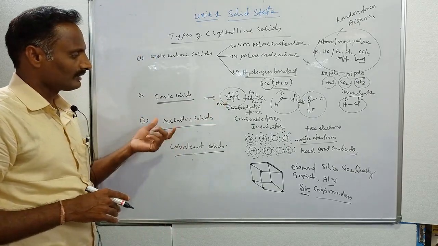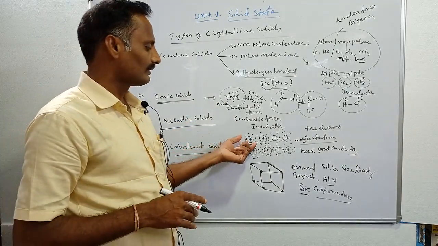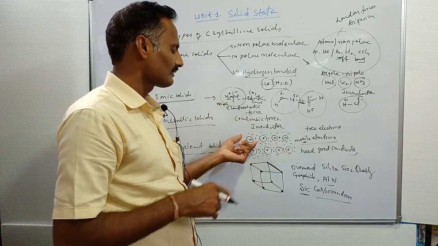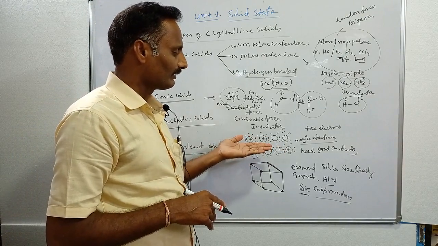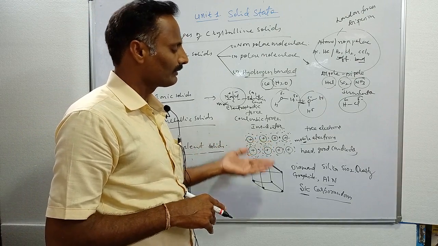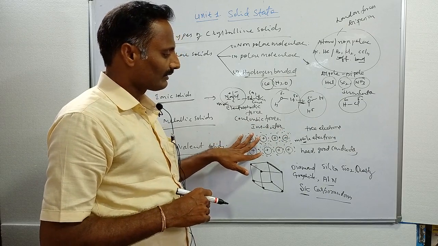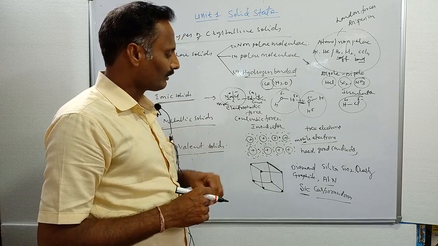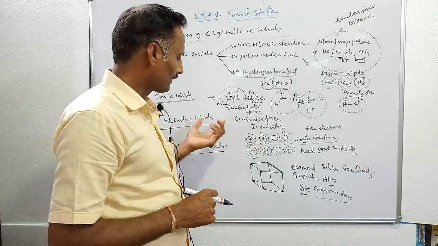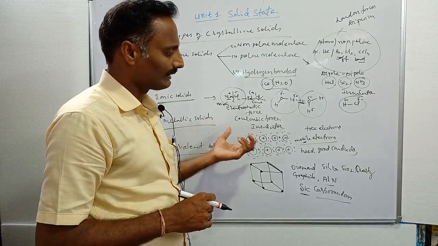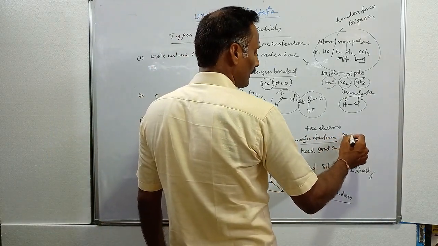In metallic solids, the metal ions are surrounded by a sea of electrons, called mobile electrons, and these mobile electrons are responsible for carrying current from one place to another. These materials are hard and good conductors of electricity due to metallic bonding, and they are also malleable and ductile.